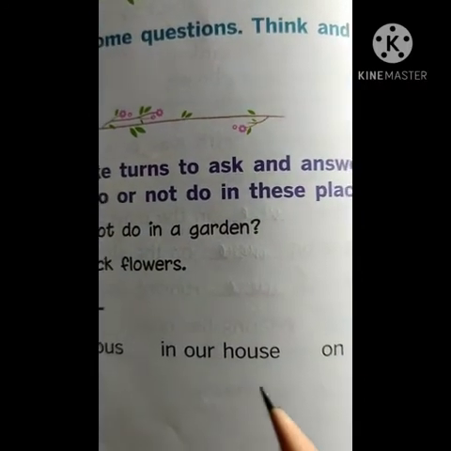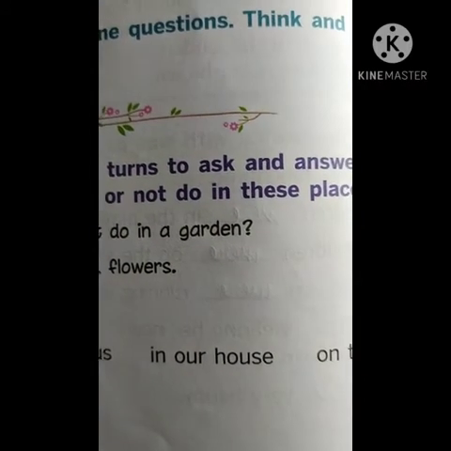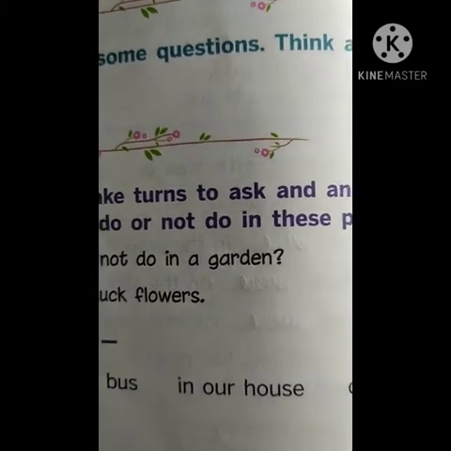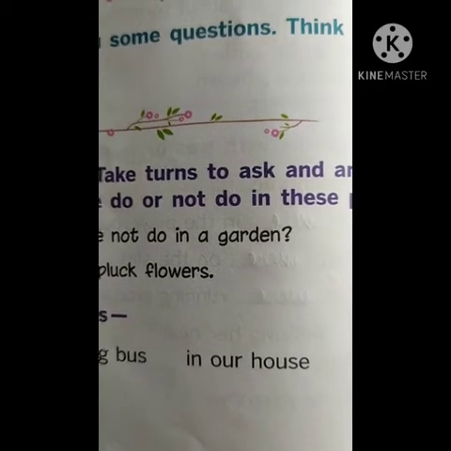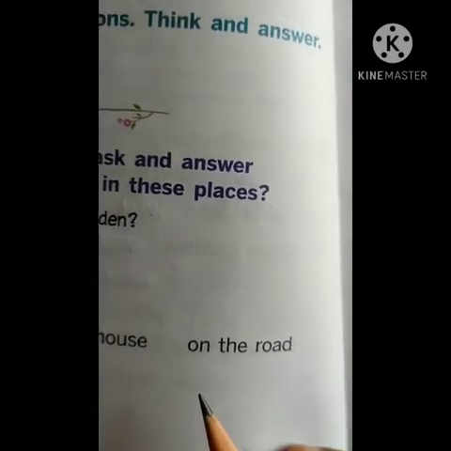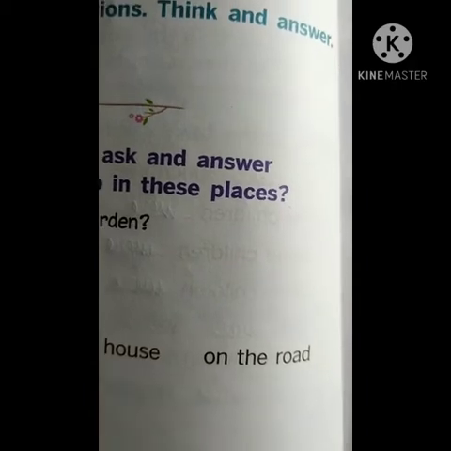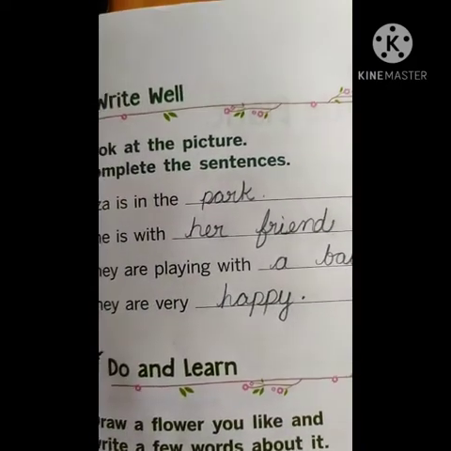What must we not do in our house? Or what should we do in our house? We must clean our house. Like this you can use. Okay, what must not be done on the road? We should not play on the road, or we must not play on the road. Like this you have to ask your friends, and then you have to do.